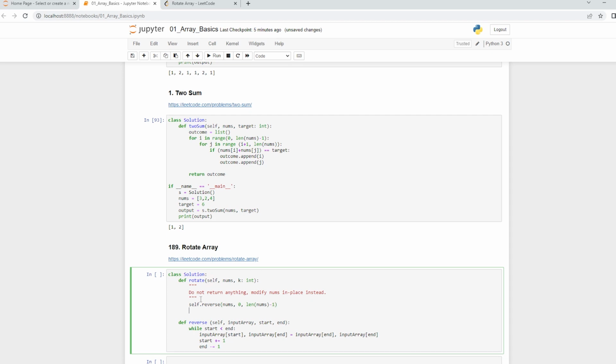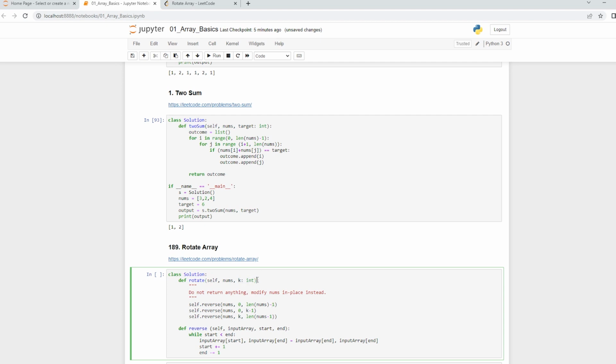Okay, so I'm first going to reverse the entire array. Then I'm going to say self.reverse, and I'm going to say nums followed by 0, and k minus 1. And then again I'm going to call it, and I'm going to say self.reverse nums here from k all the way to the end of the array, and we have it. So what essentially I have done is, first I've reversed the entire array, then I use the k value that we have.